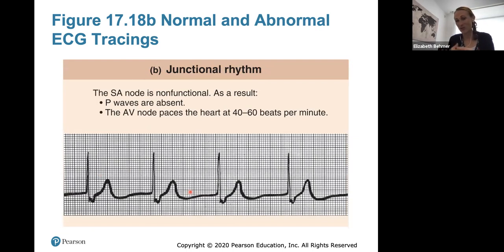Junctional rhythm. So you should know what this looks like. This means that your SA node is non-functional, and as a result, we don't have any P waves. So you'll notice here we have a QRS complex and then a T wave, but then it's just flat here. So this means that the ventricles are starting their own heartbeat basically, and the AV node will pace the heart much slower than it should be. So this is junctional rhythm, no P waves, and the SA node is non-functional.